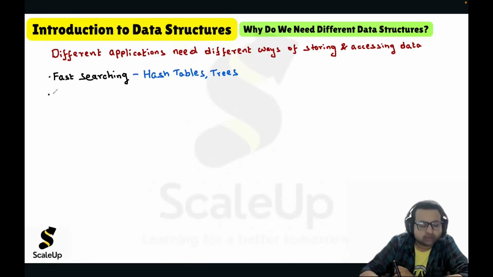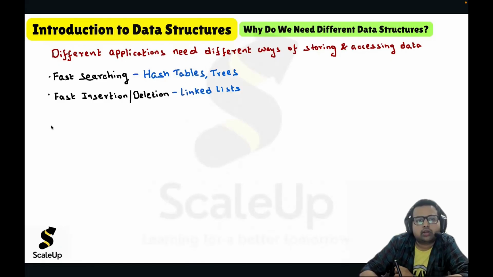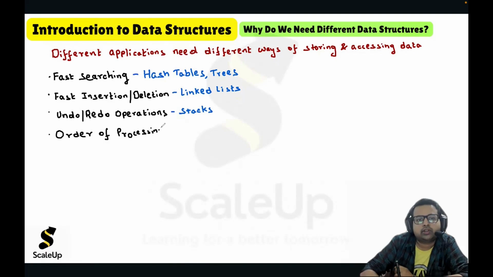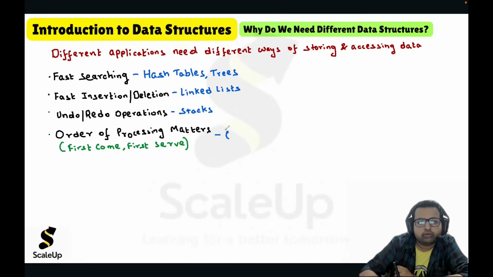If the application is fast insertion or deletion, then you should go with linked list. If the application is undo redo operations, then you should go with stacks, stack data structure. When order of processing matters, like first come first serve, then go for queues data structure. And if you want to represent maps or networks, then go for